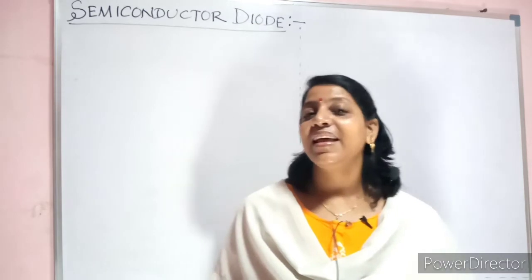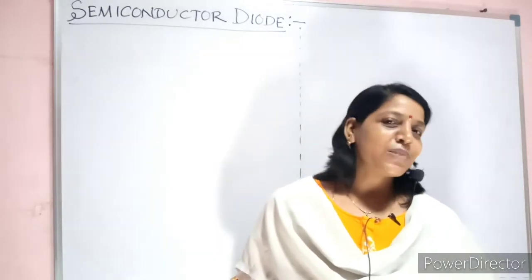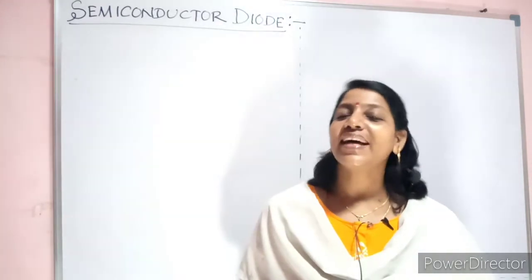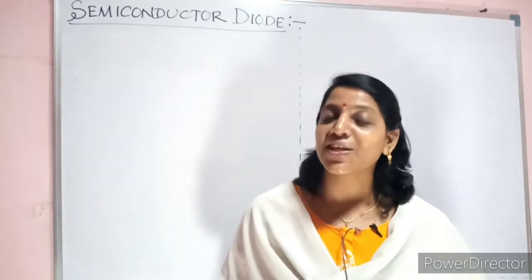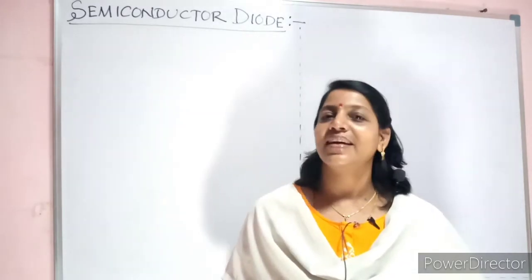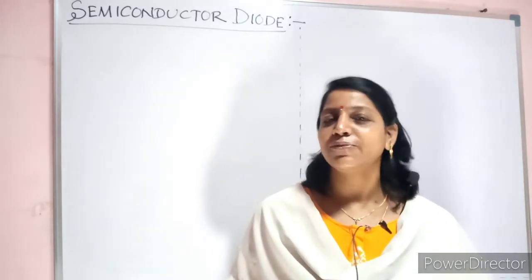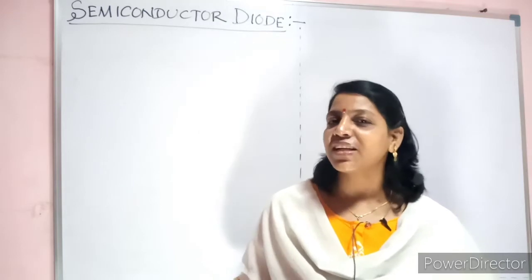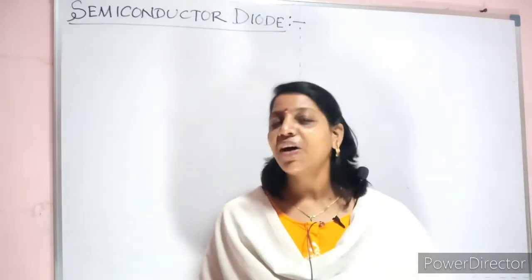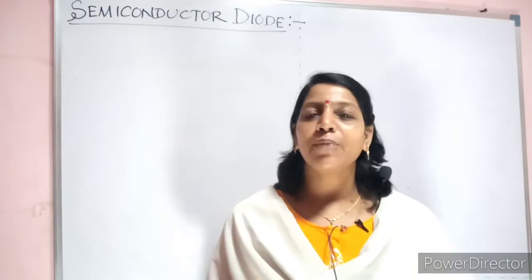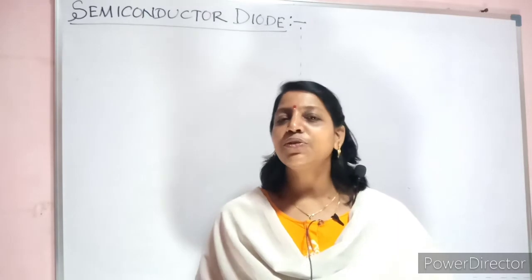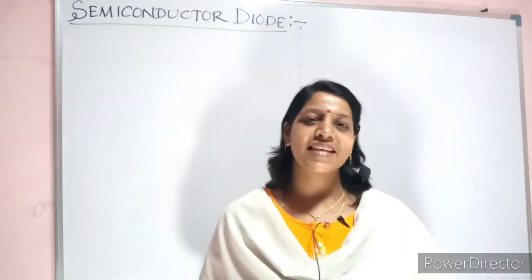Next we have seen the p-n junction formation in my second lecture, in which I told about drift current, diffusion current, space charge region and potential barrier. Four important factors are related to p-n junction formation. What is diffusion current? It is due to the concentration gradient, or you can say non-uniformity in charge carrier concentration. Due to that, the current that flows is called diffusion current.